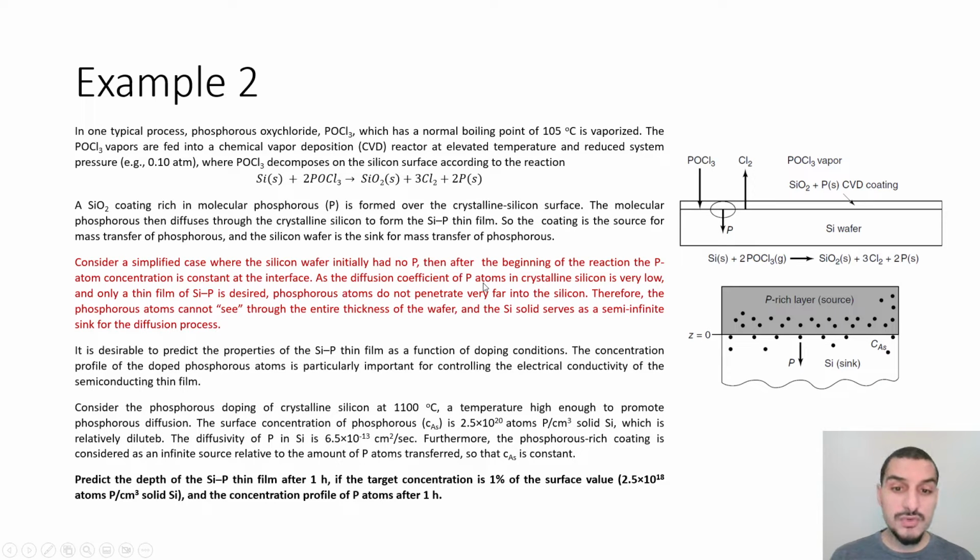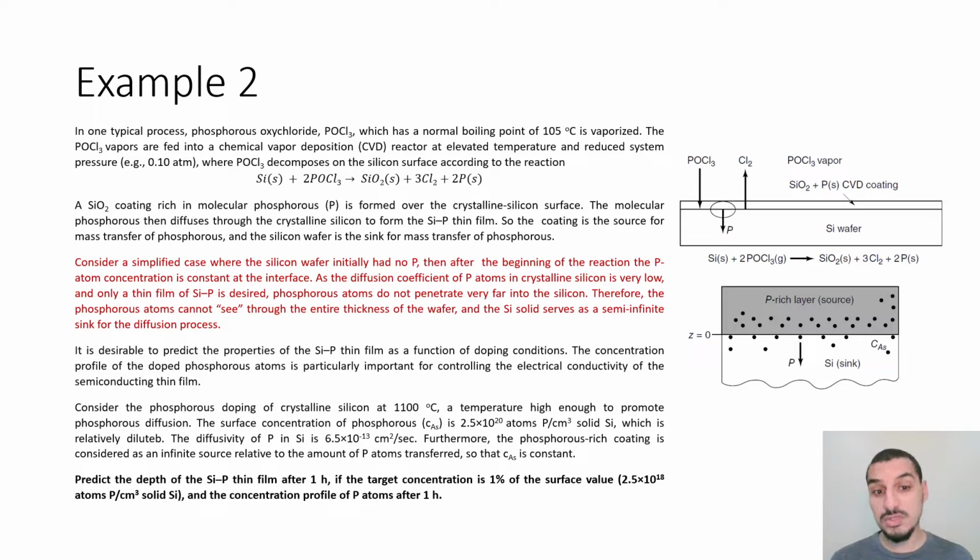And the diffusion coefficient of phosphorus in crystalline silicon is very low, and only a thin film of silicon phosphorus is desired. So the diffusion coefficient, so the speed of diffusion, is very, very slow. And phosphorus atoms do not penetrate very far into the silicon, and this is the important part that we can deduce from it,